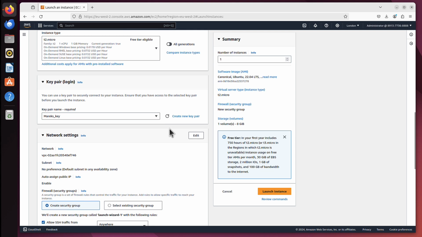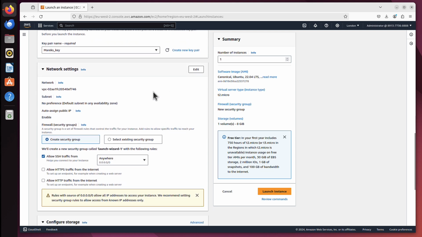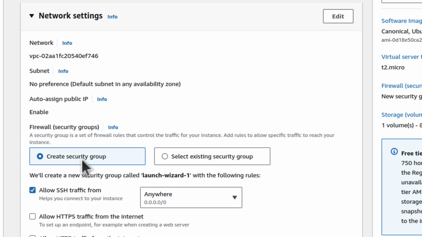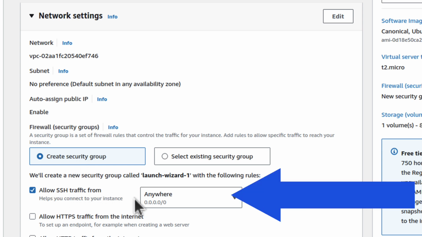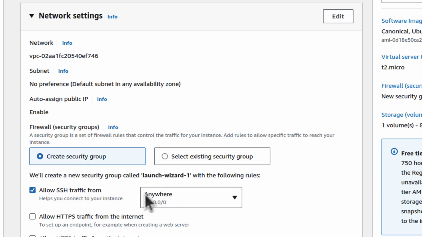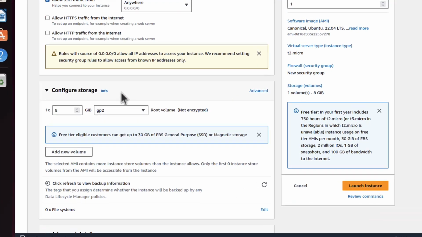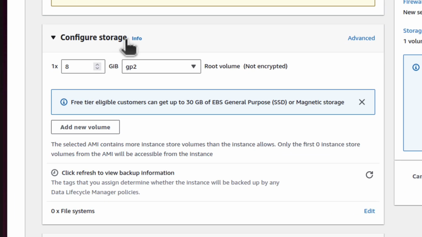So happy with that. Now we've got network settings. And I don't really want to discuss network settings now, because this is a very broad topic. But if we leave everything as it is, this server will work exactly as I want it to work anyways. So we just want to be sure that auto-assign public IP is enabled, and that create security group has this allow SSH traffic from anywhere. This way we will be able to connect to our server. If those both are exactly like here, that's all I really need. So we can scroll further. So we've got configure storage. This is the hard drive for our server.